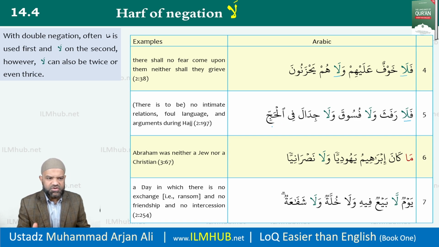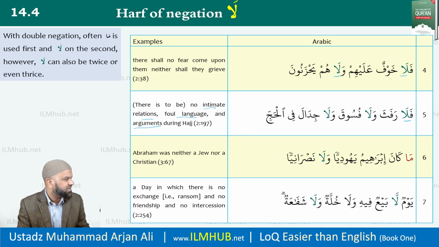So again, quite a few negations there. There is to be no intimate relations, foul language, and arguments during Hajj. 3 specific negations using la. So we've seen the ma la combination, we've seen the la combination, we've seen now la. Why are there differences? We don't need to go into this detail, but need to recognize them at this stage.